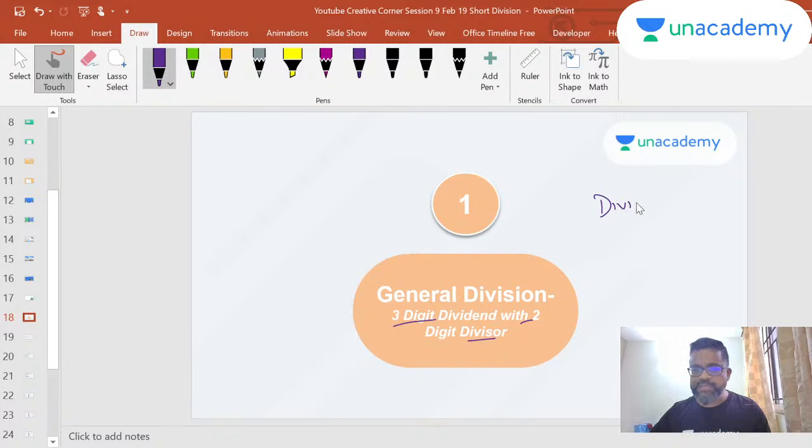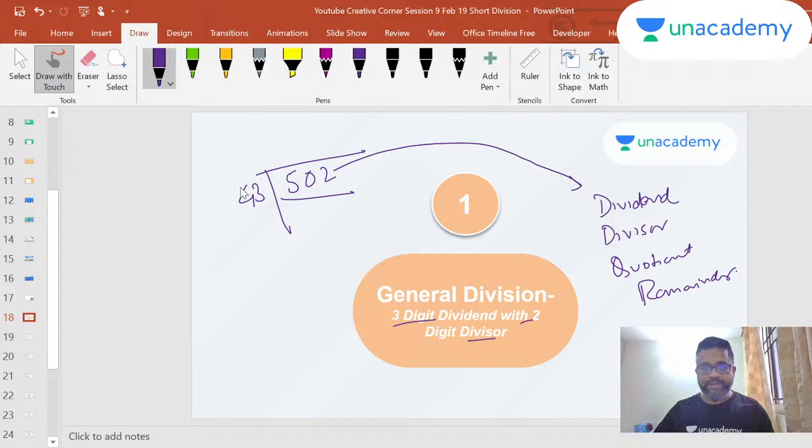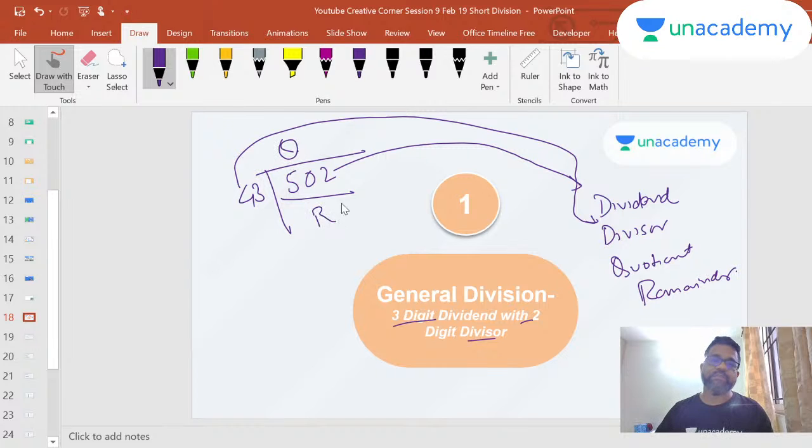I hope you all know these key components of your division problem: dividend, divisor, quotient, and remainder. So if you have a problem where you're dividing 502 divided by 43, this is your dividend, this is your divisor, and whatever answer you get here will be your quotient, and you will get some remainder.